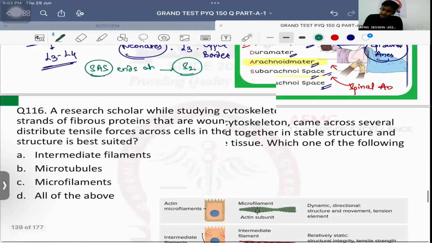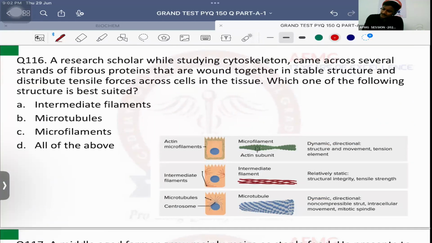Question number 116. A research scholar, while studying cytoskeleton, came across several strands of fibrous proteins that were wound together in a stable structure and distribute tensile forces across the cells and tissue. So this is the keyword: it is giving tensile strength to the tissue. Which one of the following structures is best suited?